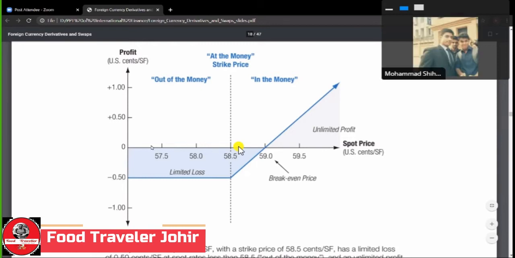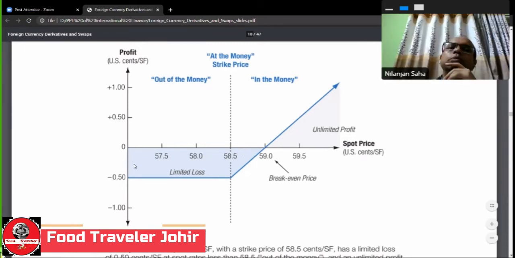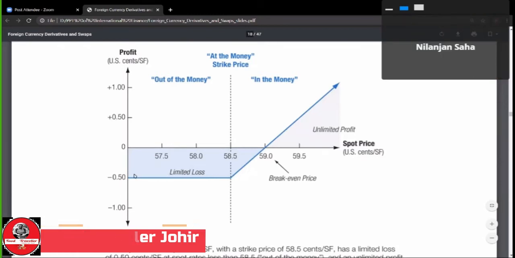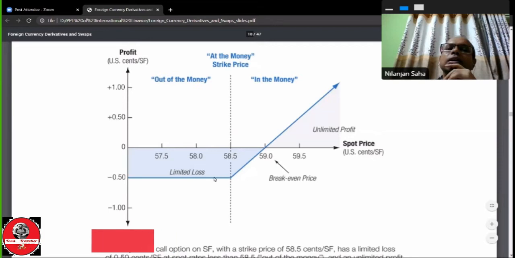His loss will be limited to the premium he has already paid, which is 0.5 cents.